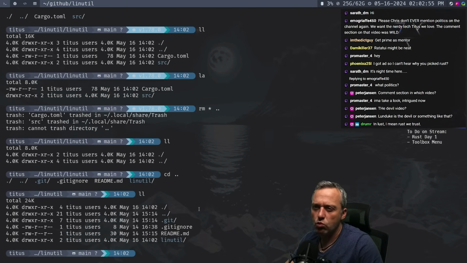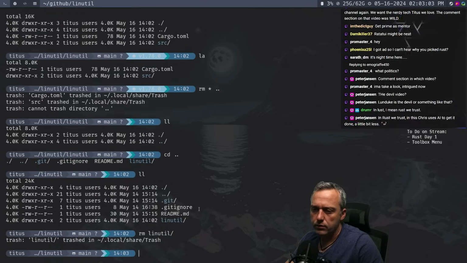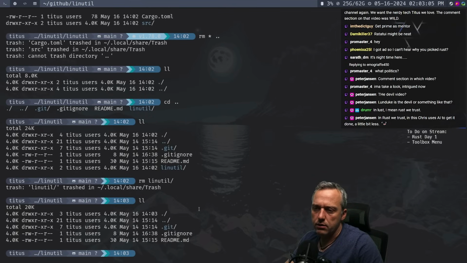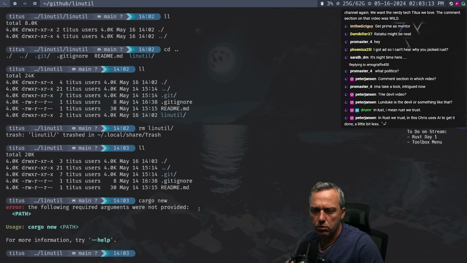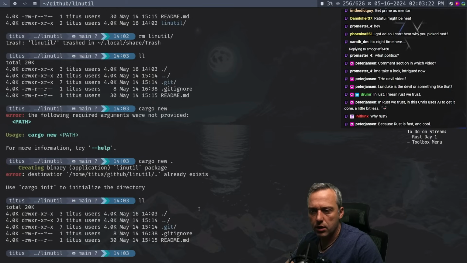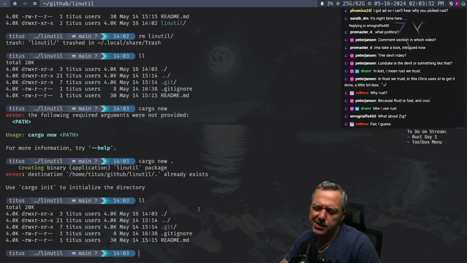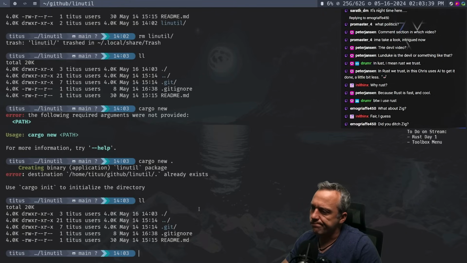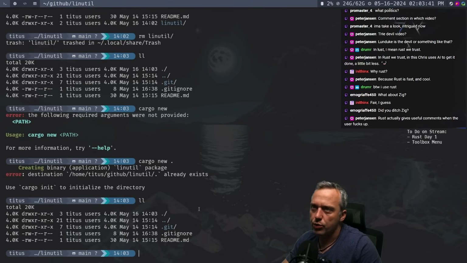So maybe when I do linutil, I do it almost before I create it. It's interesting. Maybe cargo new. Can I just do cargo new and then just put it in this directory? Interesting. Okay. Yeah, I don't want to create a subdirectory in my main. I'd much rather have this directly in the main root.